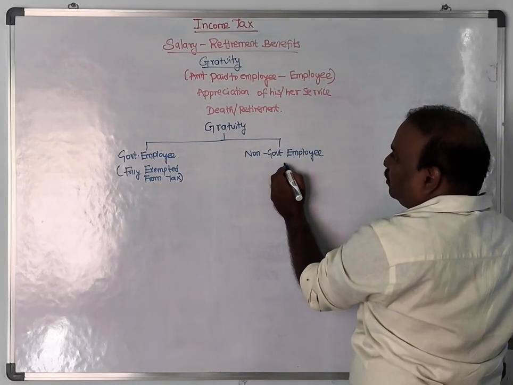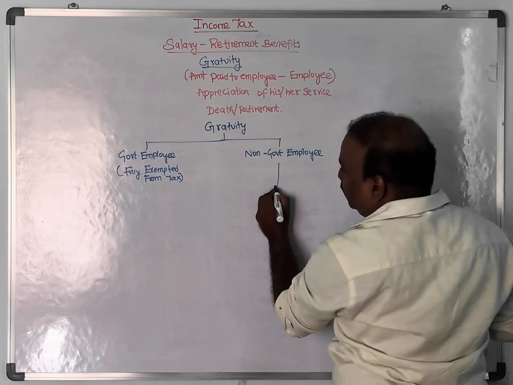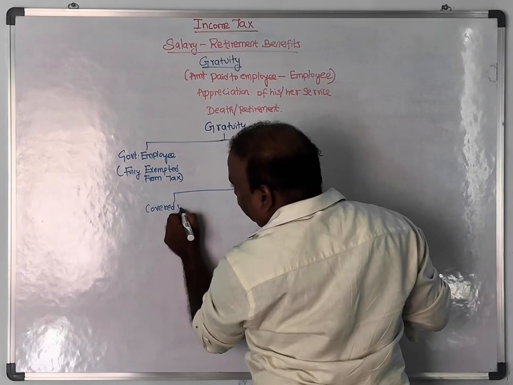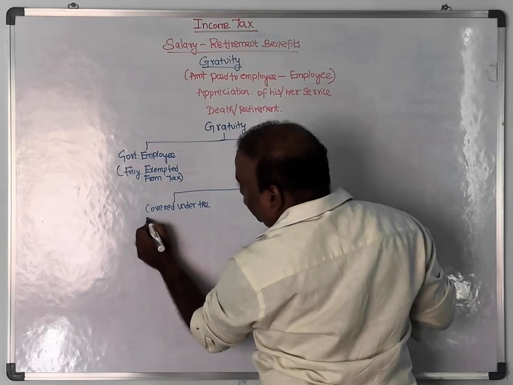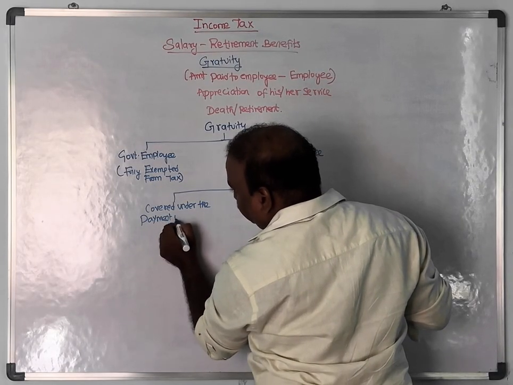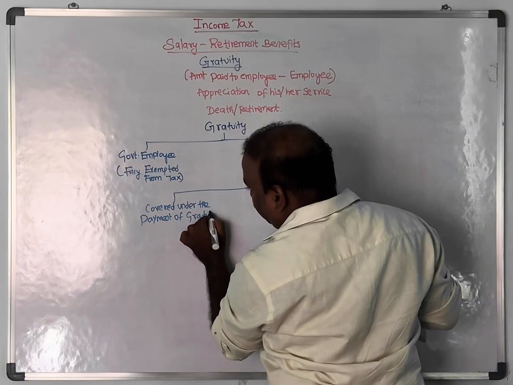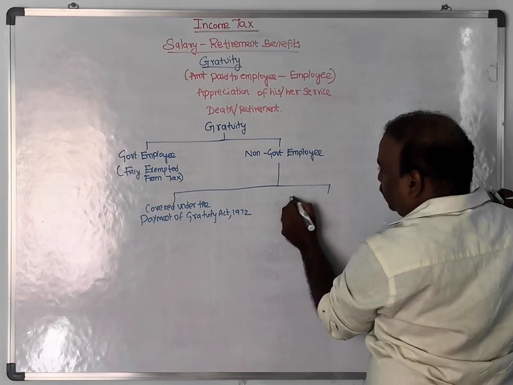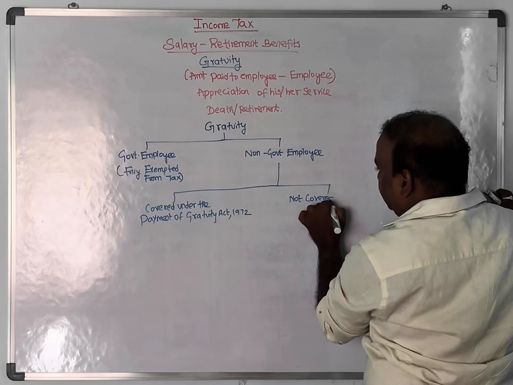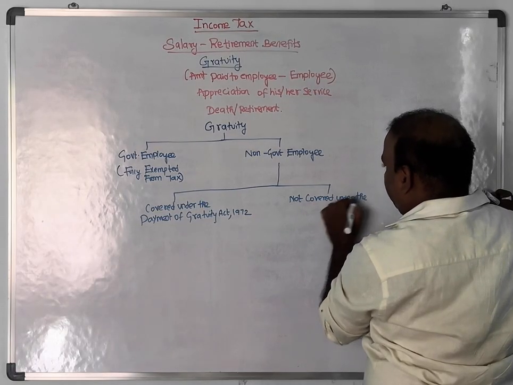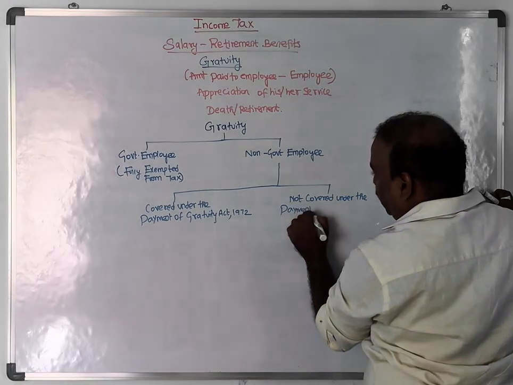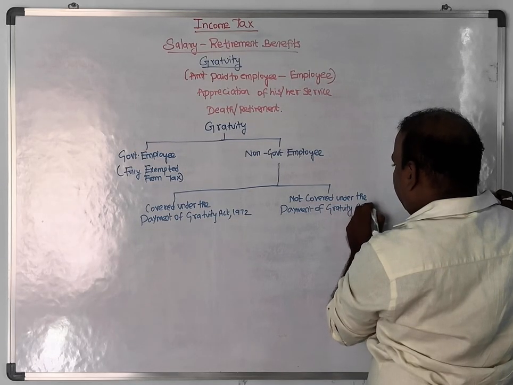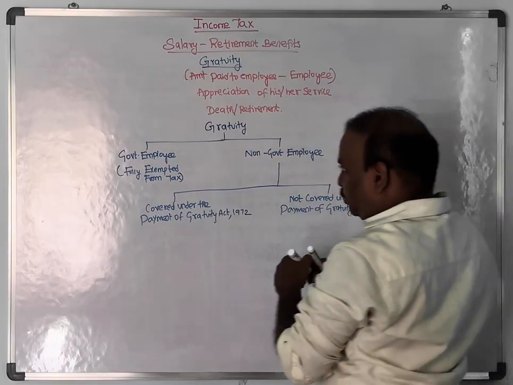If the employee status falls under non-government, then we have to see whether it is covered under the Payment of Gratuity Act, 1972, or not covered under the Payment of Gratuity Act, 1972. Now, I write the provision.